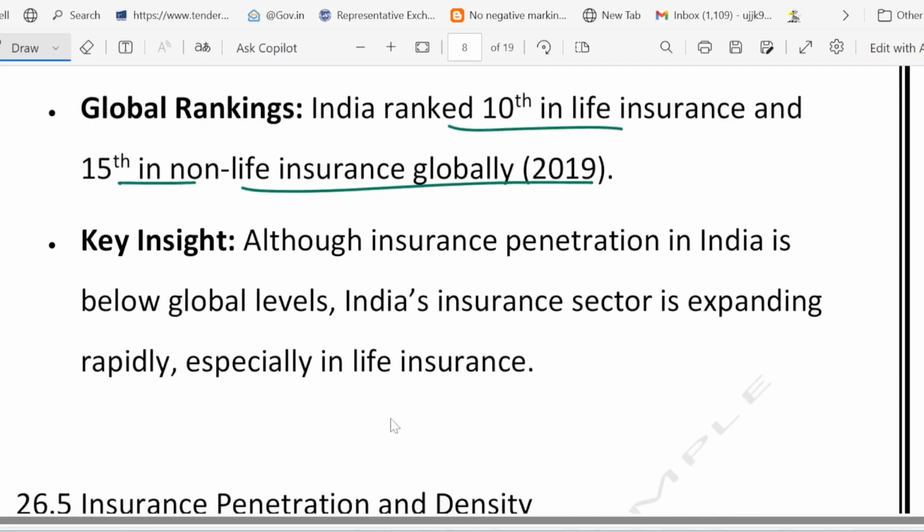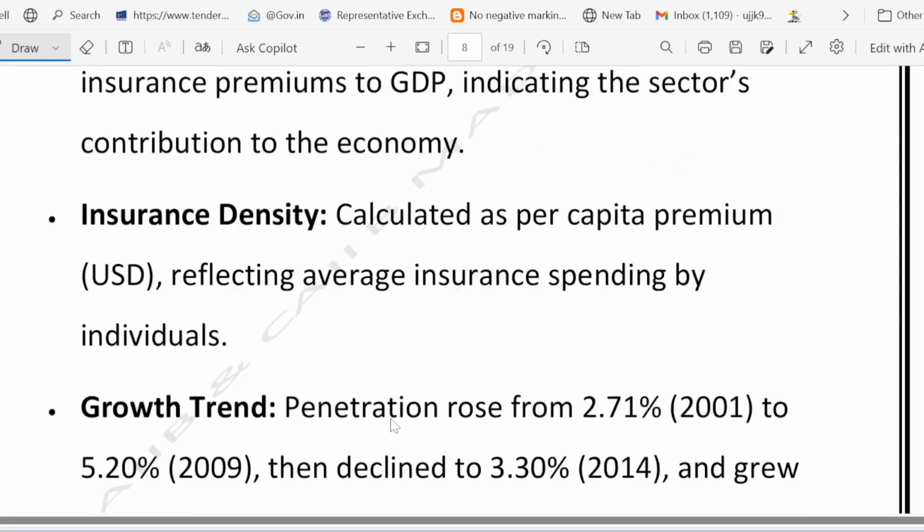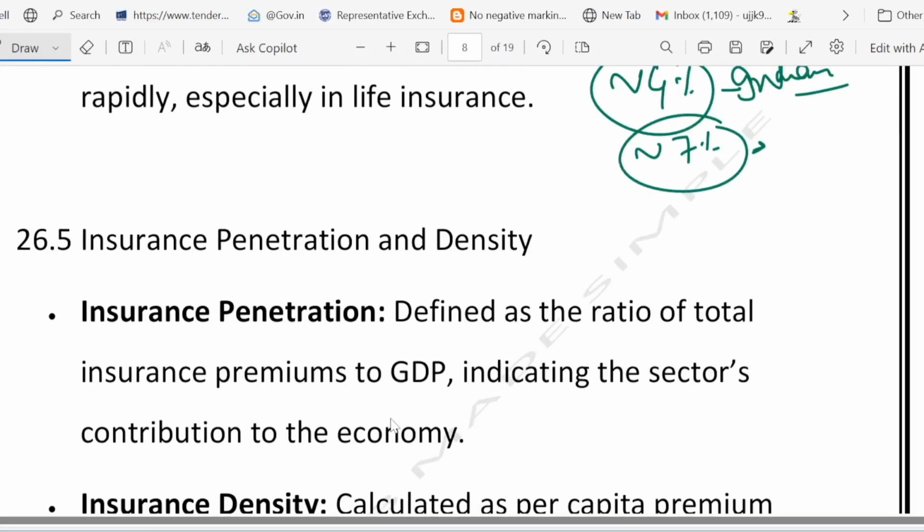And the big insight is low penetration and high potential. You can see insurance penetration is very low. Only 4% of Indians have insurance versus the global average of 7%. So it clearly indicates that penetration is quite low, but future scope is high. Why is future scope high? It is high because of rising income and awareness. It means massive growth ahead.